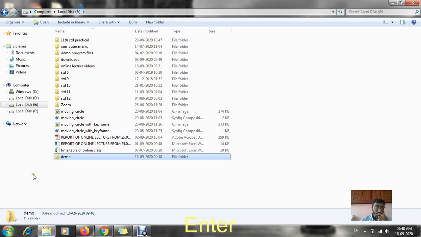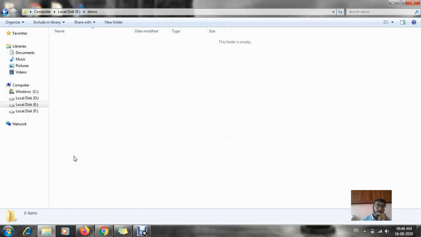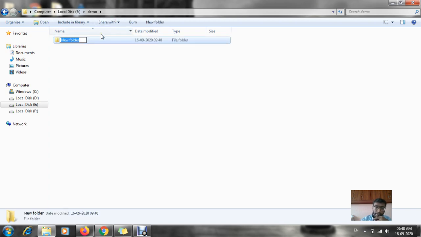Can you see the demo folder? Now in this demo folder I am going to create a folder. Again a folder will be f1. Okay, now this is my small f1.